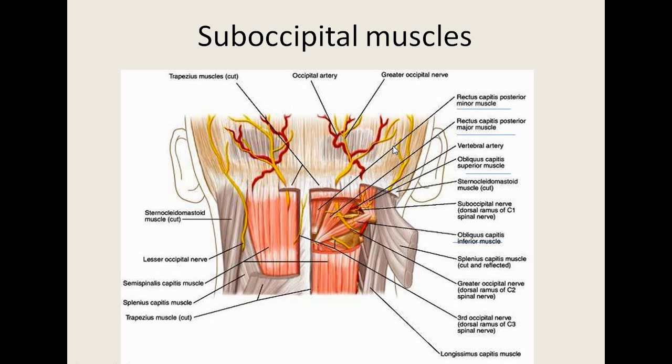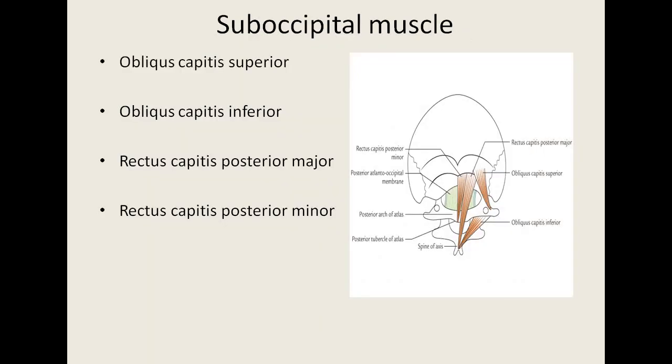So what are the muscles present in this suboccipital triangle or the suboccipital muscles? These are called obliquus capitis superior, obliquus capitis inferior, rectus capitis posterior major, and rectus capitis posterior minor. We will see the details of these muscles first. The rectus capitis posterior major muscle. The origin of this muscle is from the spinous process of the axis vertebra. The fibers run vertically upward to be inserted into the lateral part below the inferior nuchal line. This is the rectus capitis posterior major.